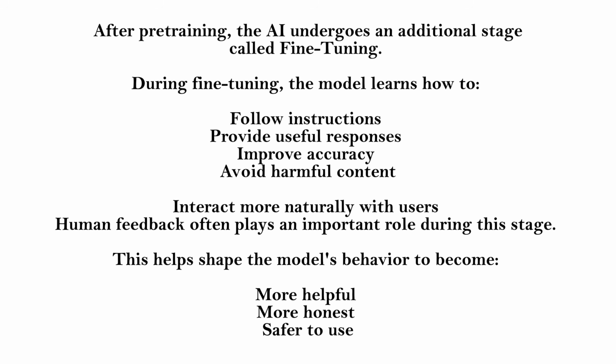Fine-tuning the model. After pre-training, the AI undergoes an additional stage called fine-tuning. During fine-tuning, the model learns how to follow instructions, provide useful responses, improve accuracy, avoid harmful content, interact more naturally with users. Human feedback often plays an important role during this stage. This helps shape the model's behavior to become more helpful, more honest, safer to use.